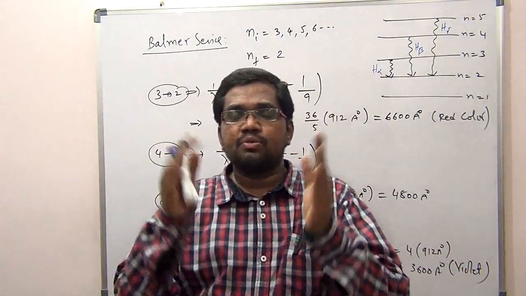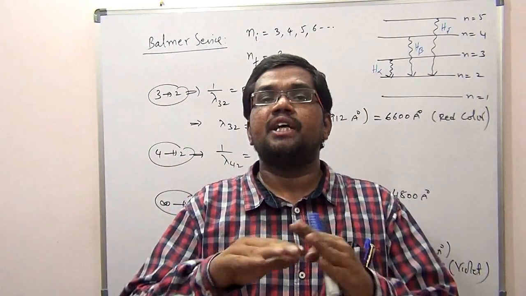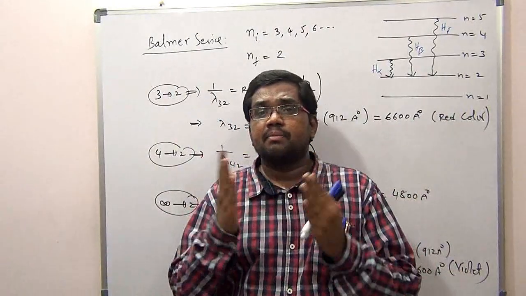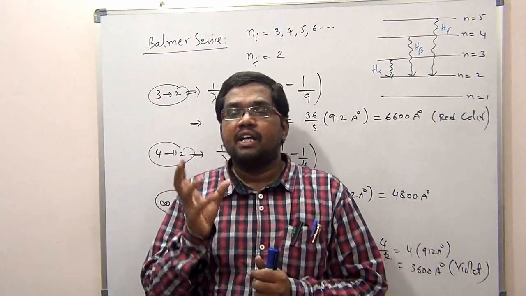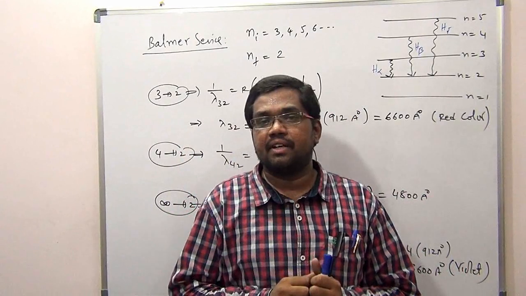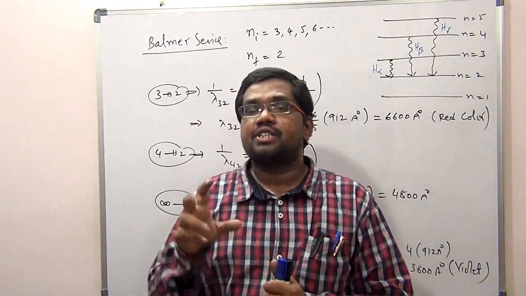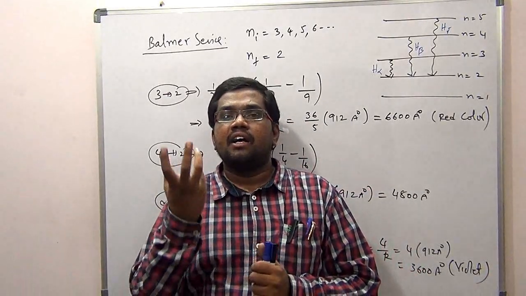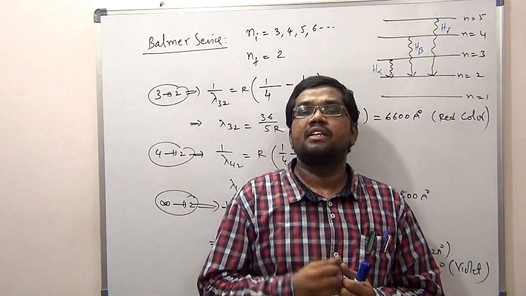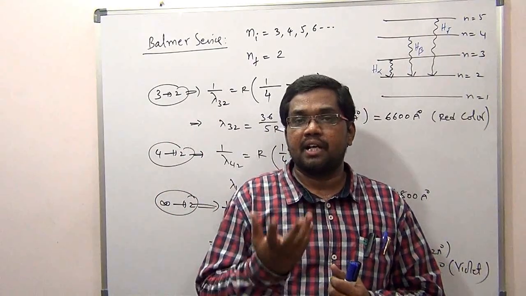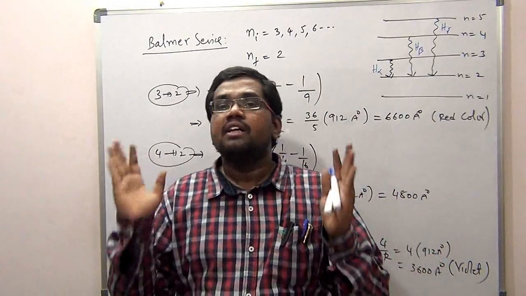So what are the failures, the drawbacks of Bohr's theory? It is not valid for multi-electron systems. It is unable to explain the fine structure. Suppose the same hydrogen atom is under a magnetic field, high intensity or low intensity, then again each line will split up into a number of lines, which this theory is unable to explain. Even the Stark effect: under an electric field, again these lines split up into a number of lines. Why does this splitting occur when an electric field is applied, or a magnetic field? Bohr's theory is unable to explain all these things.